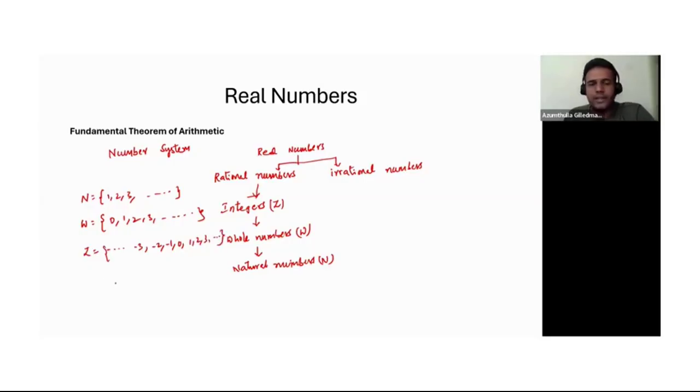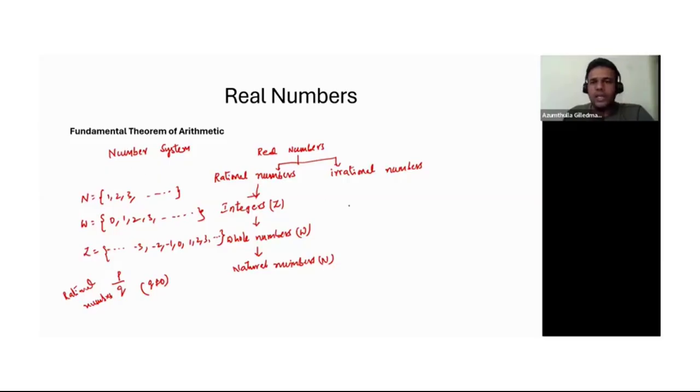So these are integers. And then the rational numbers. Rational numbers are in the form P by Q, where Q, the denominator, is not equal to 0.